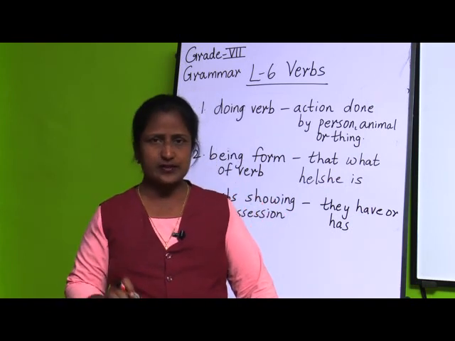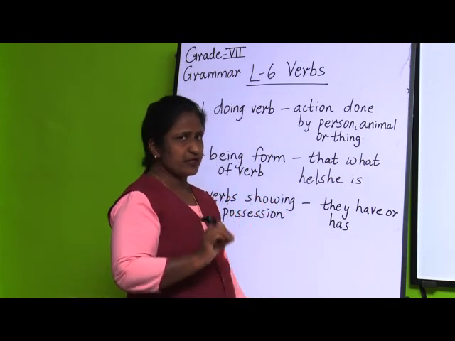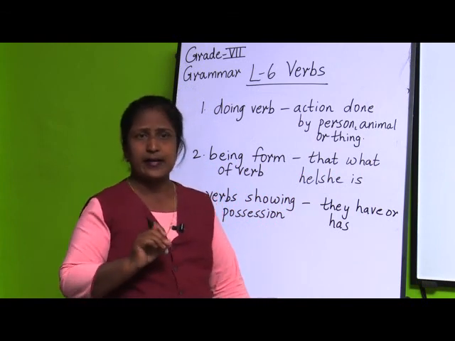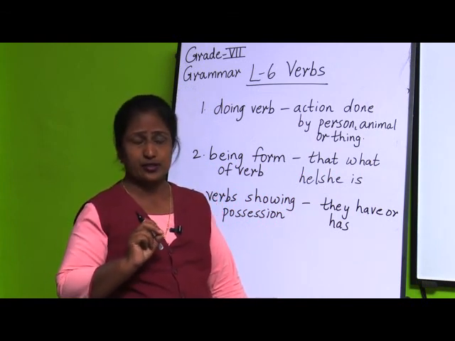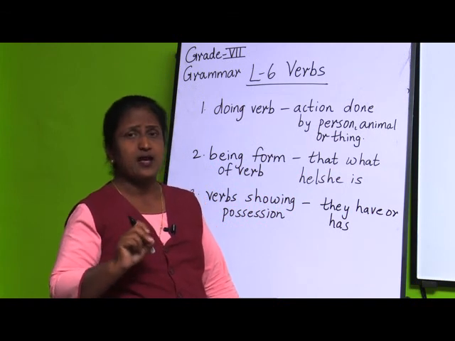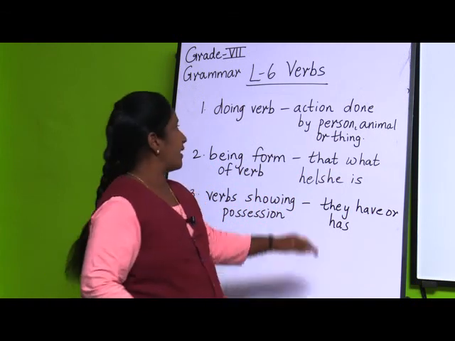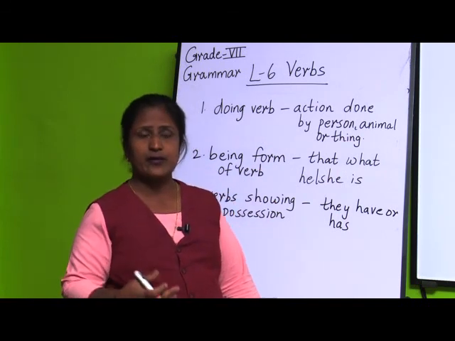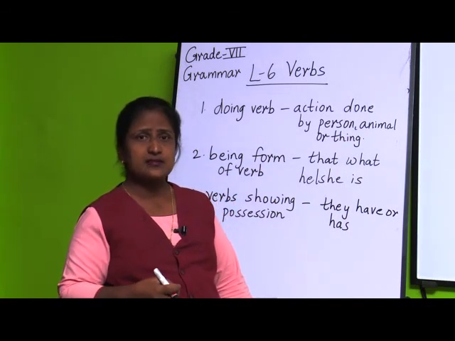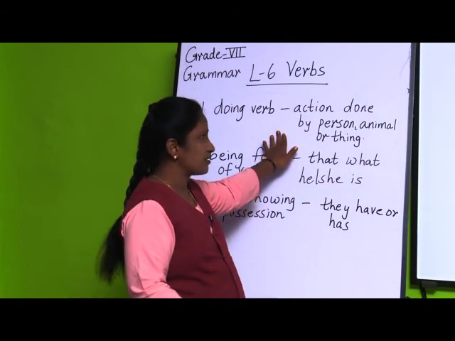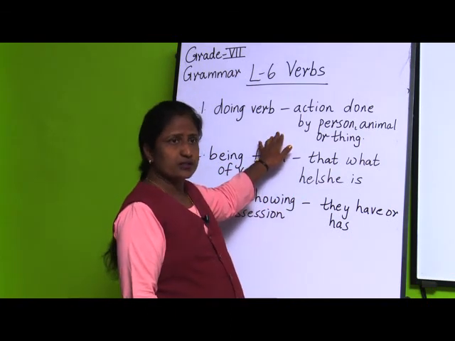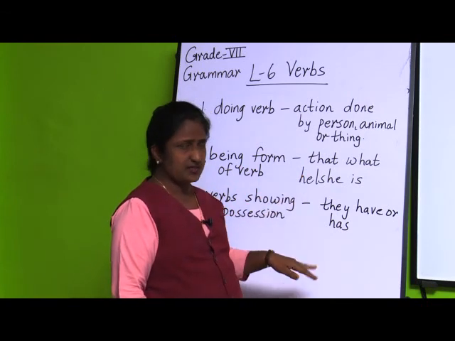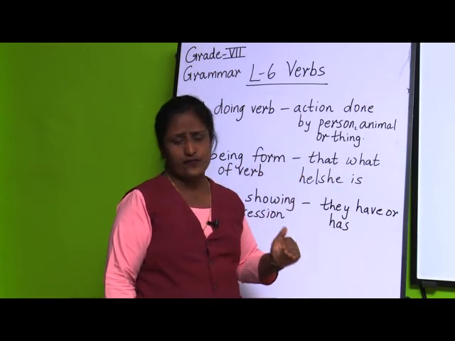I hope children you have understood the definition of a verb. A verb denotes what a person, animal or thing does, what it is, what it has. So these are the three types of verbs.